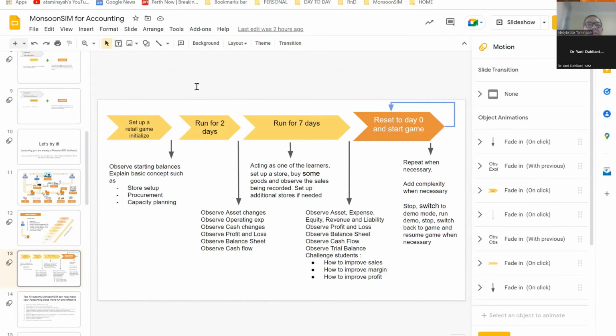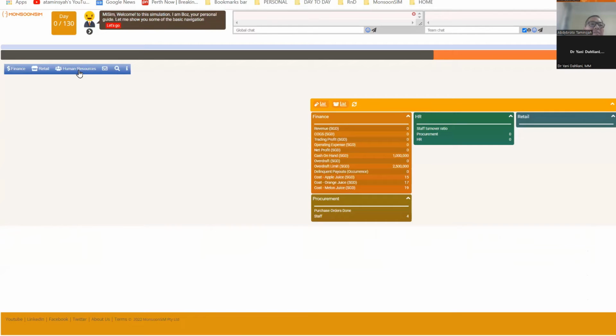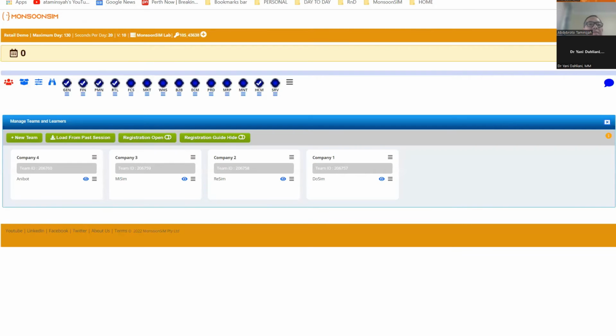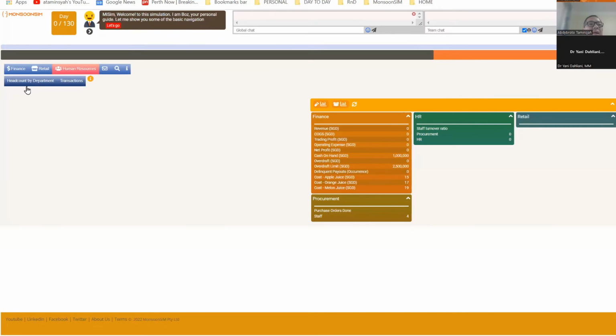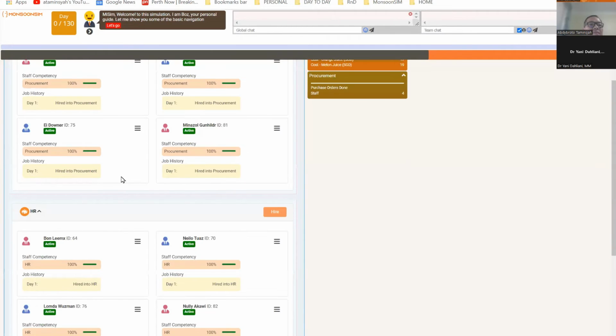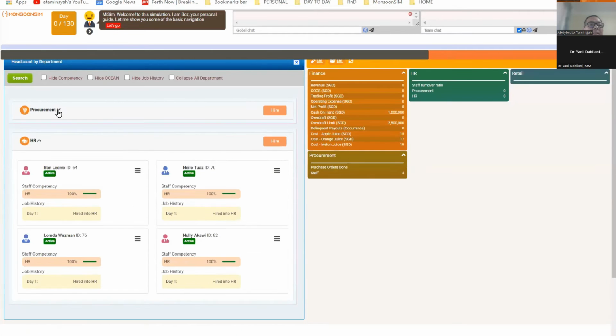Before I do that, let me take a look at the human resource. How many staff do we have in this game for the student? There are 8 staff. In the procurement department, there are 4 staff, and in the HR department, there are 4 staff.